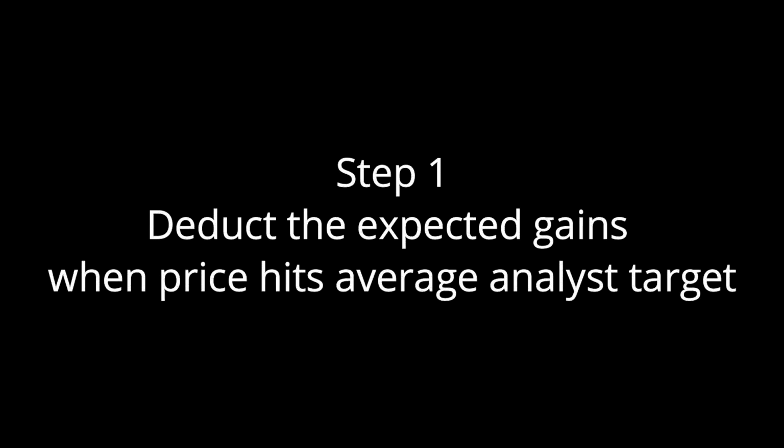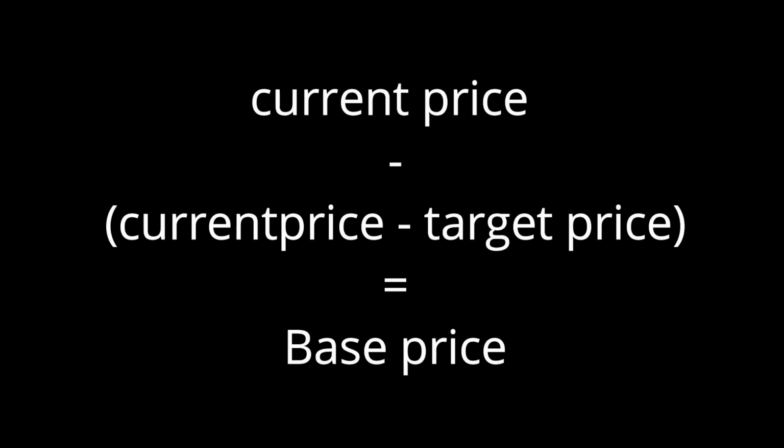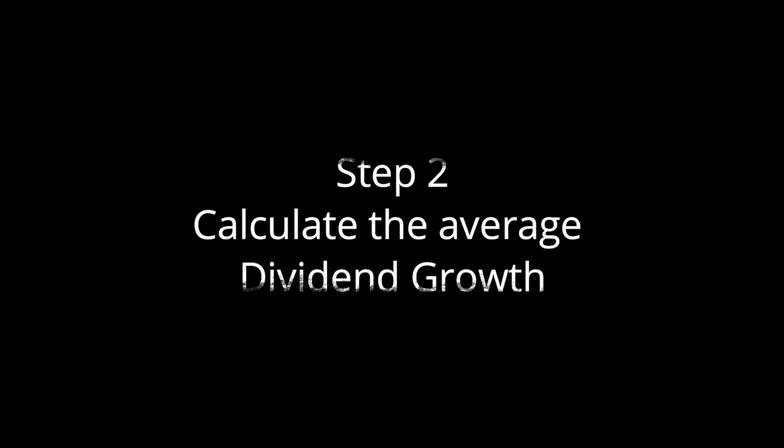Once we decided on these filters, it was time for a new way of scoring. The new score is calculated in 3 very simple steps. First, we deduct the expected future gains that the analysts have set in their target prices. We deduct the difference between the current price and the target price from the current price to get to our base price. Then we calculate the average annual dividend growth based on dividends of the past 5 years.